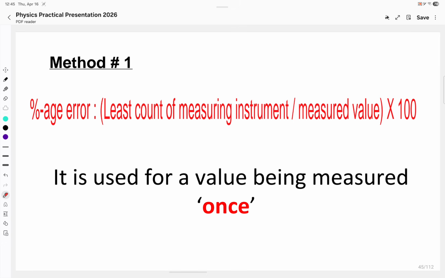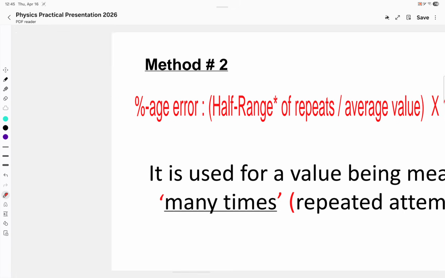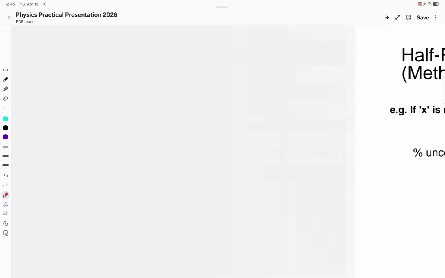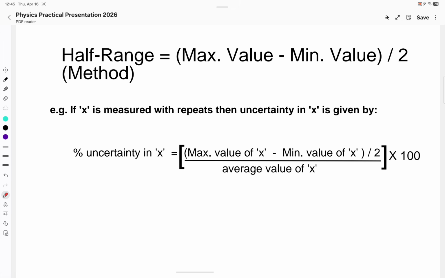Okay, so these are the two methods. Method 1, when you measure only once. Method 2, when we are measuring many times and taking repeats. So now let's take some examples of how we are going to deal with the percentage uncertainty in a variety of situations.